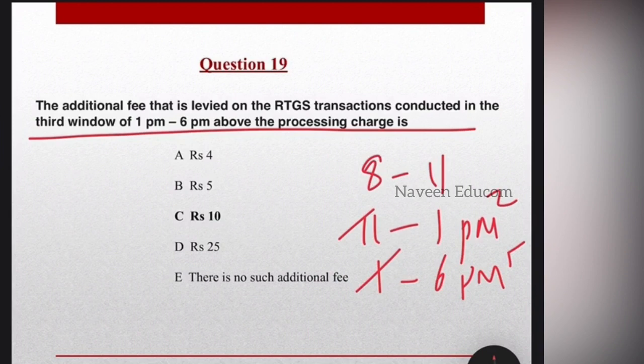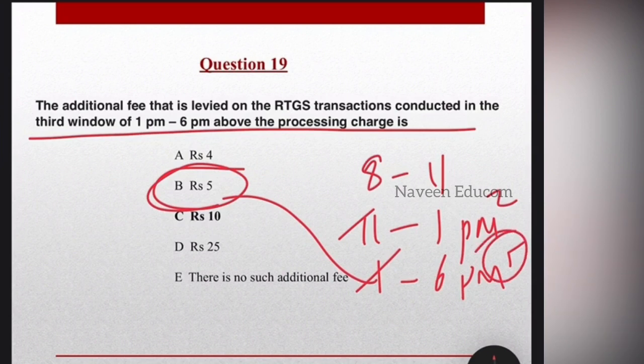And 2 and 5 are levied above the normal processing fee. So hope you now have got the answer. So the answer is option B, rupees 5. We have already explained that, and you have also got some additional points. So let's go to the next question.